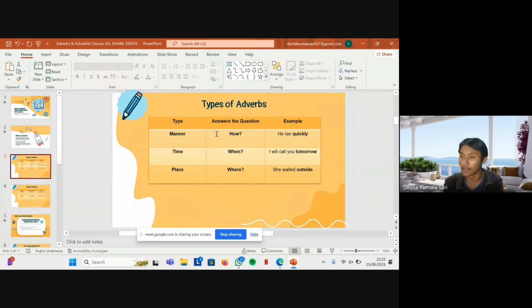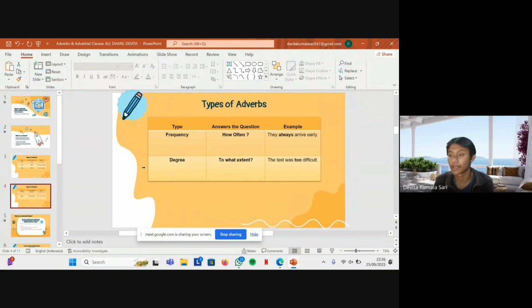For manner, answering how: he spoke clearly. And then adverb of time, answering when: she will call tomorrow. And then adverb of place, answering where: right here. And then adverb of frequency, answering how often: often. And then adverbs of degree, answering how much: it's quite interesting.